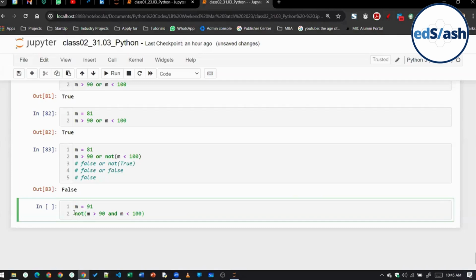Are you getting this, class? This is the NAND operator, no? Not of the AND operator, right? Similarly, you can say NOR also like this. Now this is NOR. Is everyone getting this or not, class? Okay, perfect.